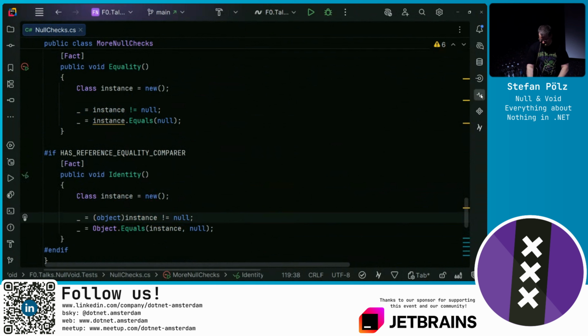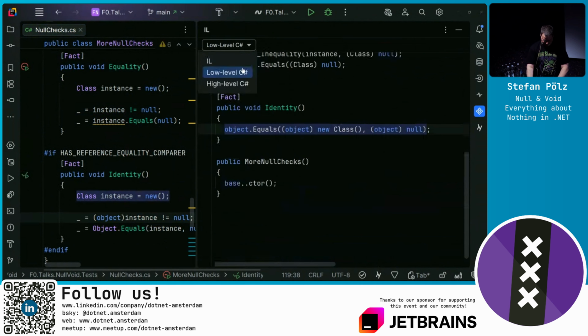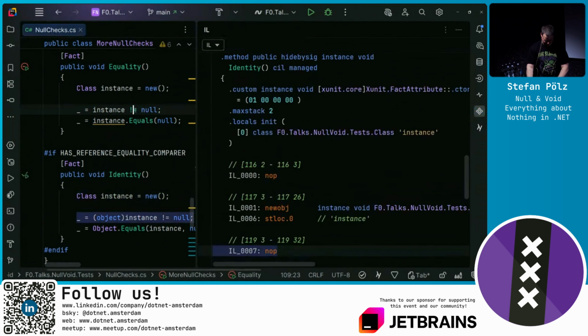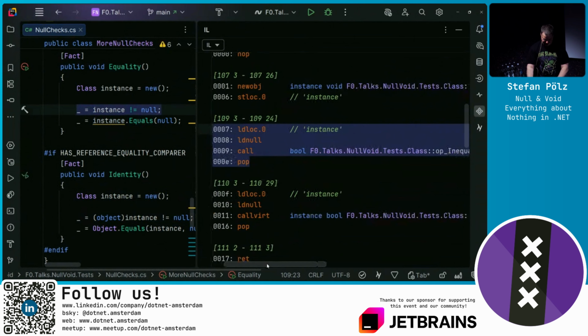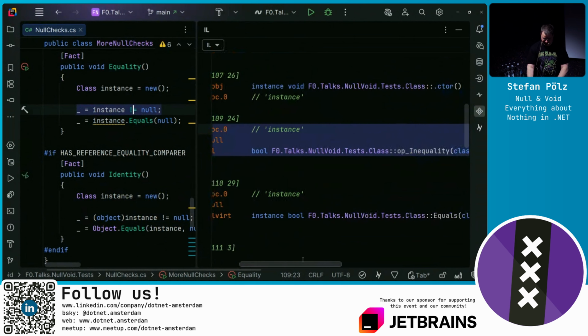And when we take a peek at the IL code, we also see this difference. If we click in here, we see that we call the inequality operator. So hopefully the inequality operator is implemented correctly, but this is not a true null check.